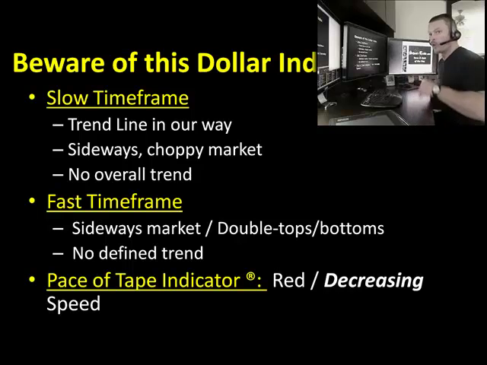And when you see red or decreasing pace of tape on the dollar, be aware you're probably going to see the same thing on the gold as well. So be careful about slow, sideways, choppy markets on the dollar, because that's what you're going to see on the crude and on the gold.